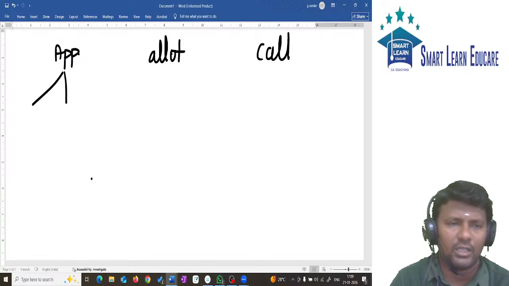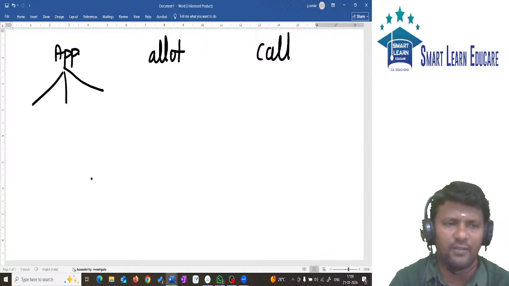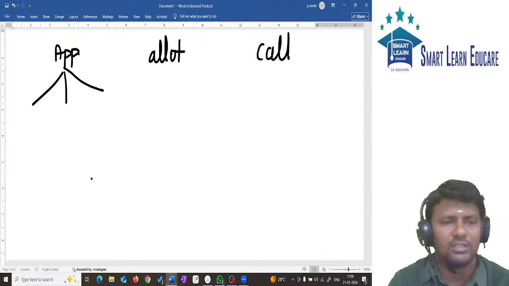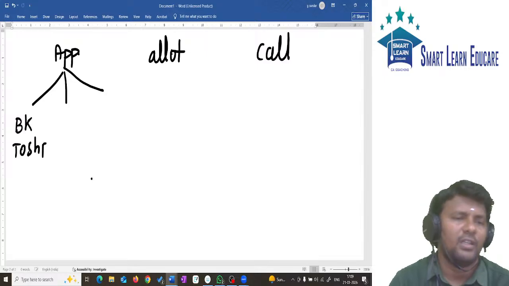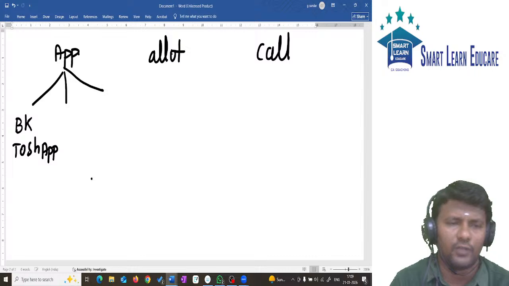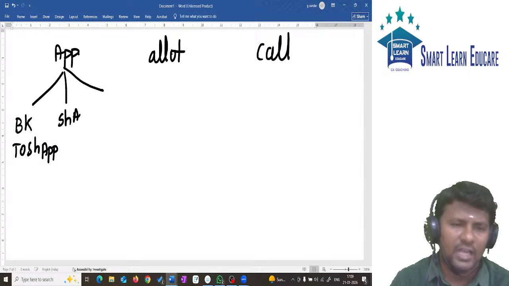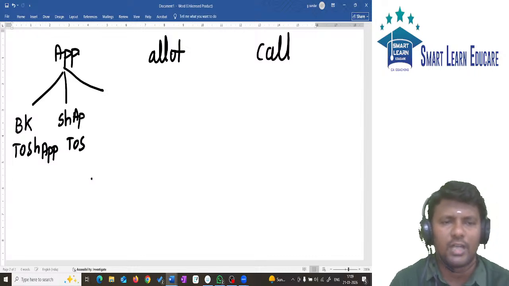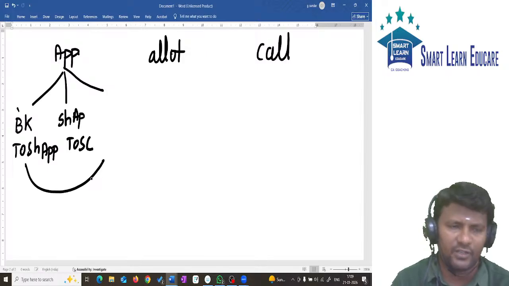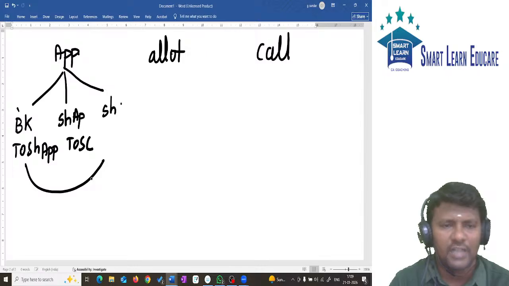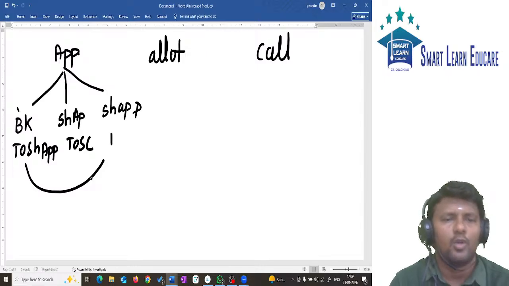For application we have the following entries. The first entry we call the receipt entry. What is the receipt entry? Bank account debit to share application. Then share application should be transferred to share capital: share application account debit to share capital. In case of rejection, the first entry will be reversed: share application account debit to bank.